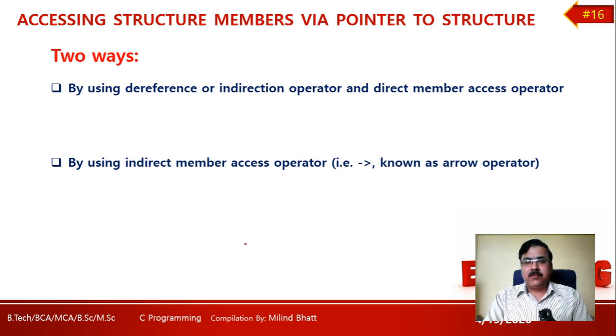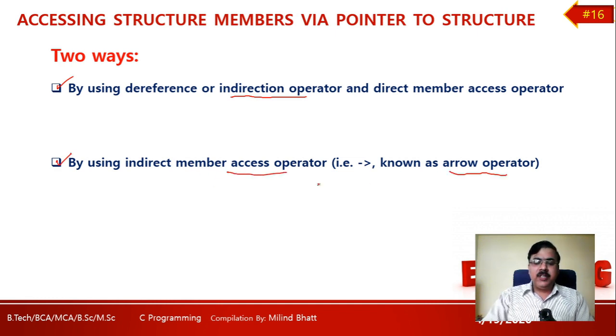How to access structure with the help of pointer to structures? Two different ways are possible. First one is by using the dereference or indirection operation, and another is by using the access operator. What is the syntax of these?